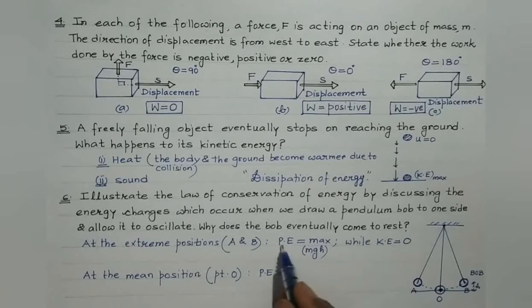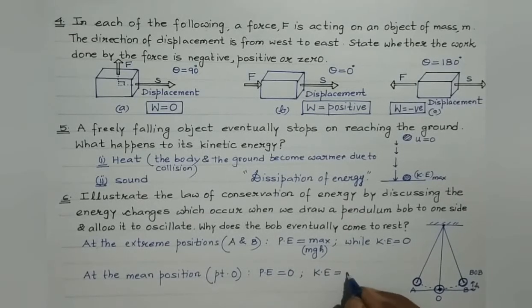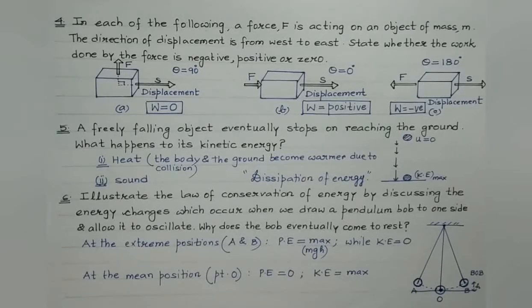And h will become 0 means potential energy will become 0. While at the mean position, the bob will attain maximum velocity. And kinetic energy is half mv square. So velocity is maximum means kinetic energy of the bob will be maximum. So all the potential energy at the extreme position get converted into kinetic energy at the mean position.